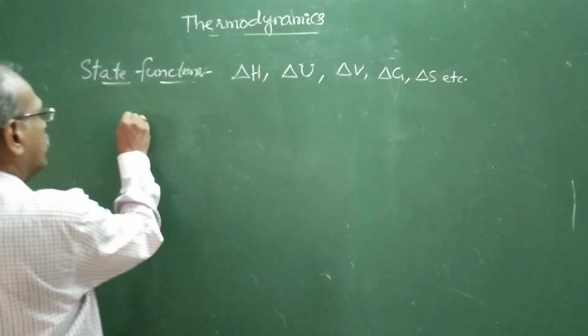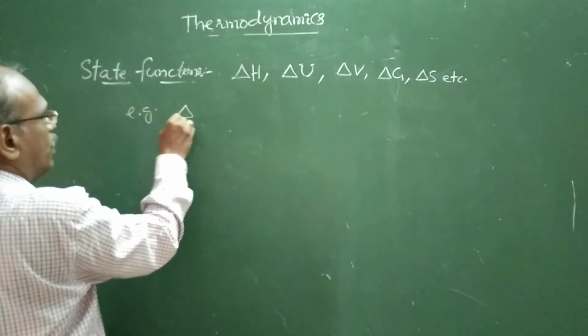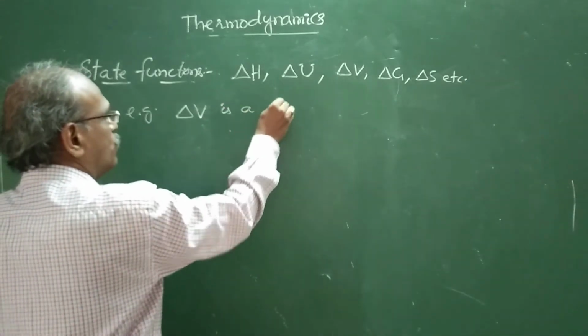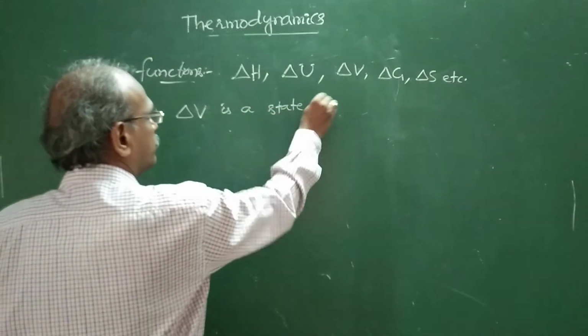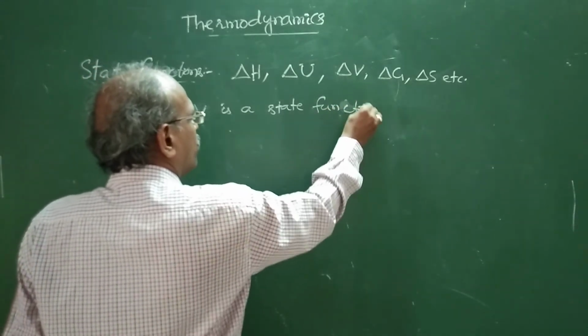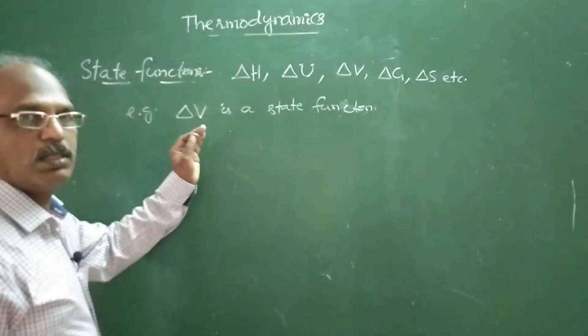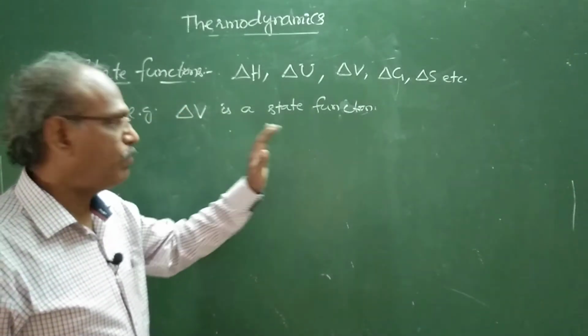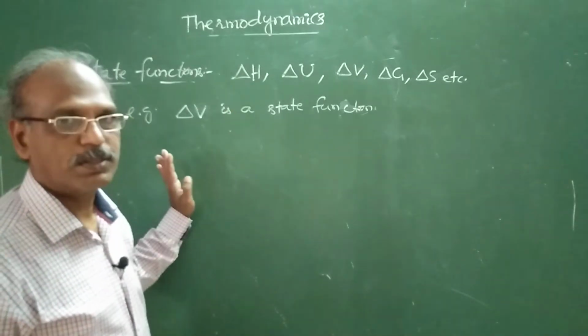Let's try to understand. For example, delta V is a state function. It is independent of the path in which the change in volume is carried out. Now we are going to prove that.